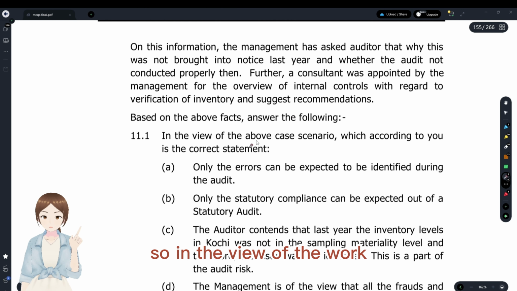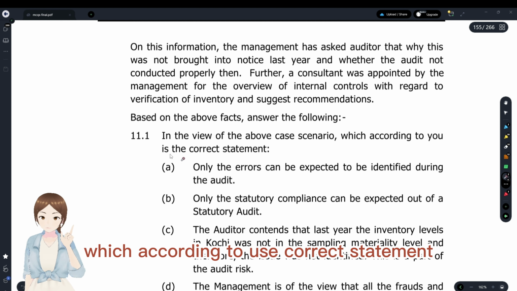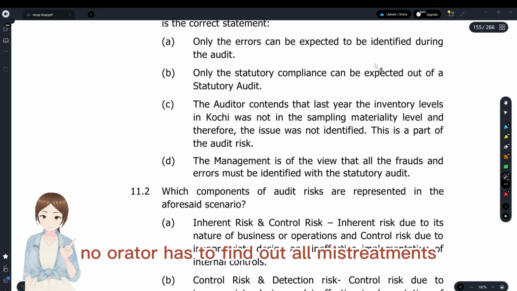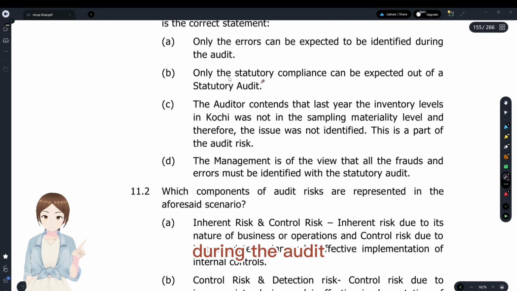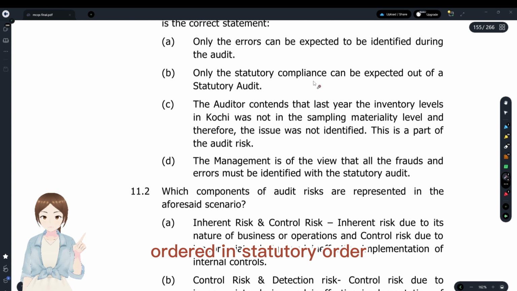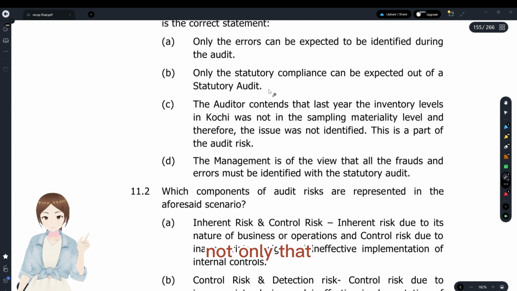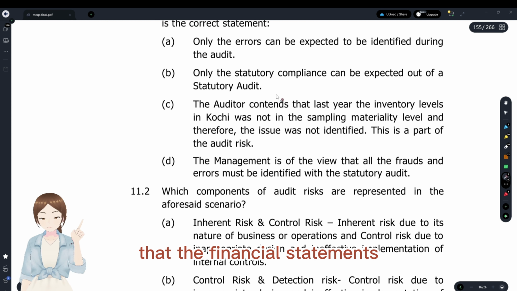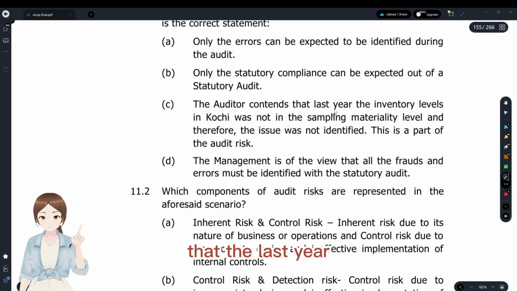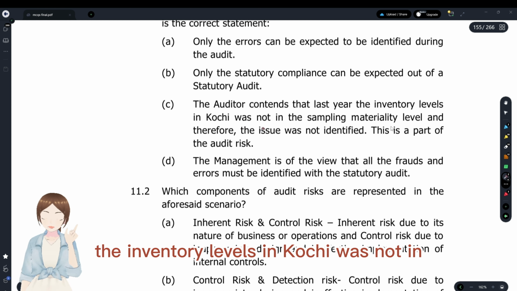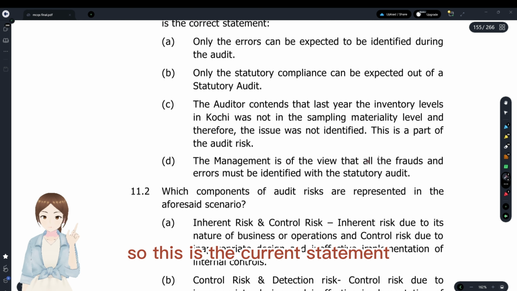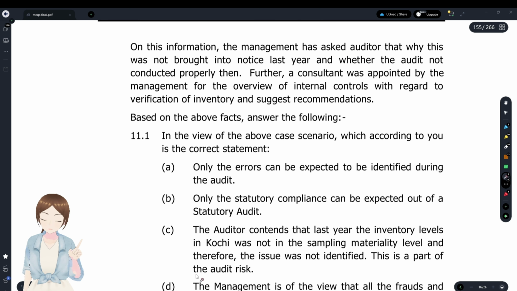So, in view of the above case scenario, which according to you is the correct statement? Only the errors can be expected. No, the auditor has to find out all misstatements, frauds, errors during the audit. Only statutory compliance is expected. No, that is in compliance audit. In statutory audit, not only that, he has to form an opinion that the financial statements are materially free from misstatement or fraud. The auditor contends that last year the inventory levels in Kochi were not in the sampling materiality level, less than 1%, so he withdrew. So this is the correct statement, as this is an inherent risk.